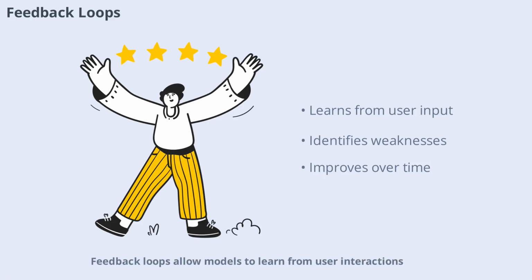Feedback loops allow models to learn from user interactions. By analyzing how users respond to model outputs, researchers can identify weaknesses and update the training data accordingly. This process helps LLMs become more accurate and user-friendly over time.